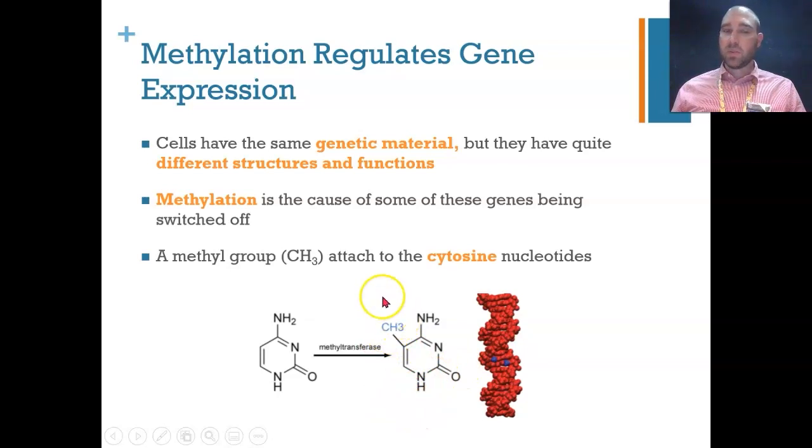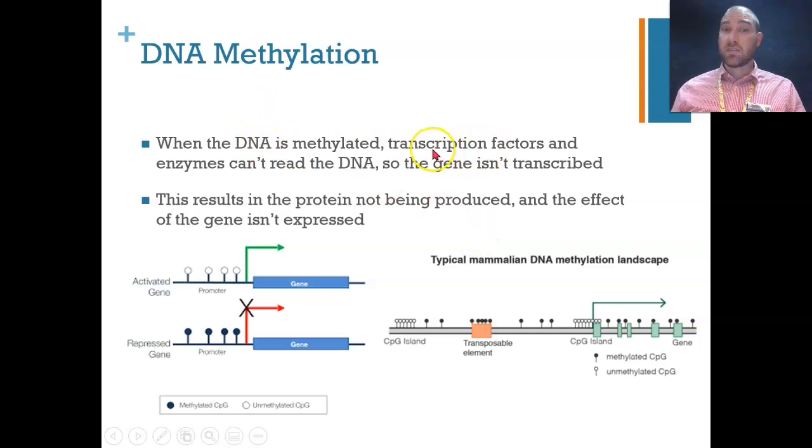By adding the methyl group, it makes it harder for the gene to be transcribed. The reason for this is that transcription factors, enzymes and bits and pieces come together to lead to transcription, so copying the gene into mRNA. When you have methylation, those factors and enzymes can't read the DNA, they can't attach around the gene, so the gene doesn't get transcribed into mRNA. And because you're not producing the mRNA, you're not producing the protein or the RNA molecule that would be produced from the reading of the transcribed mRNA, so you don't get the effect of the gene.